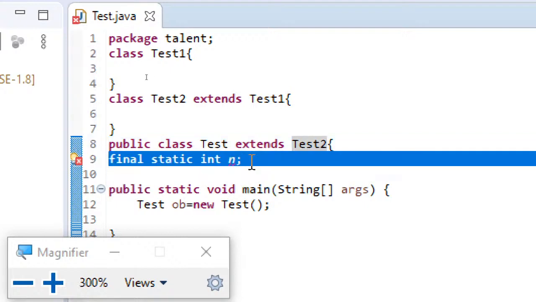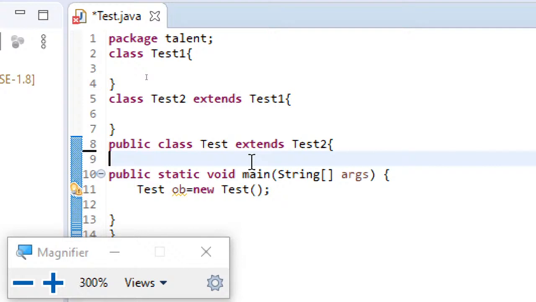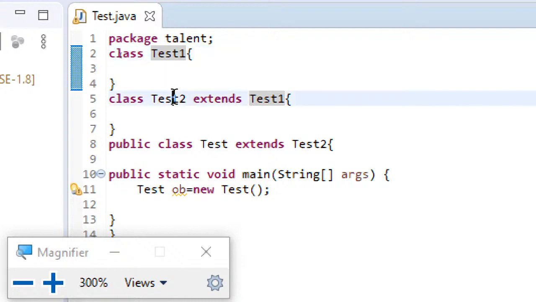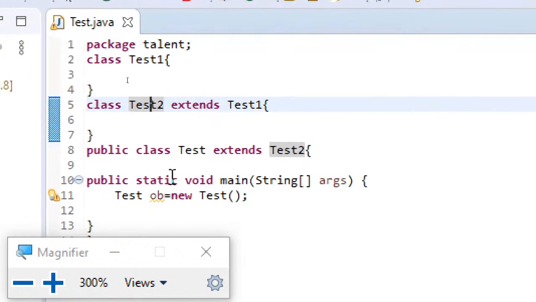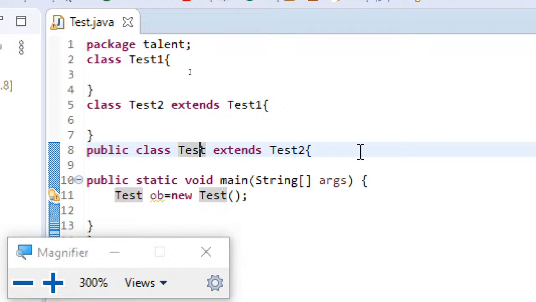Let me remove this statement here. Now just carefully observe what I have done. I have class test1, class test2, and class test, which is extending from test2. Let me give you a brief about inheritance. As we have already discussed, inheritance is all about inheriting the properties of the parent. We can create a new class which extends another class.